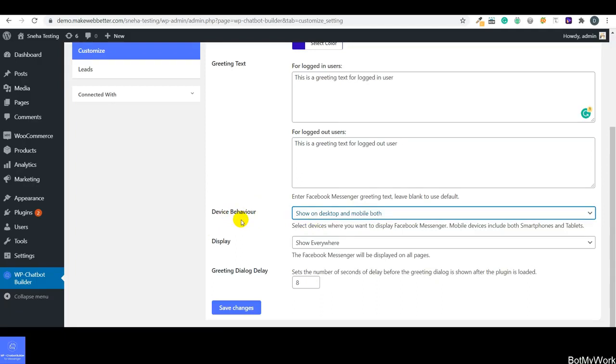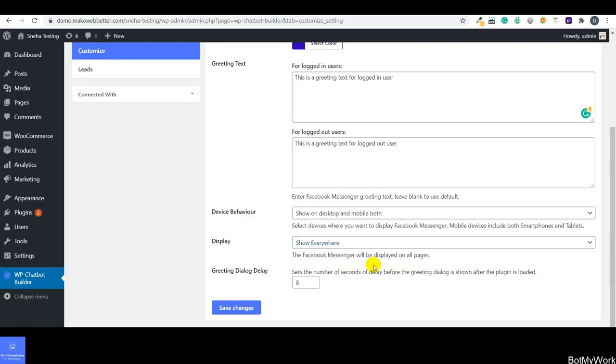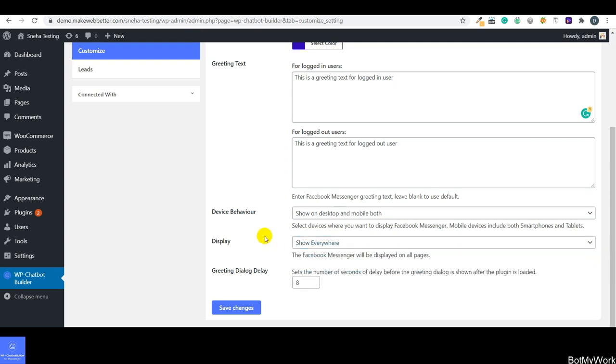Next is display. So guys, from here you can select the places where you want to show the Facebook Messenger. If you have selected the option of show everywhere, the Facebook Messenger will be displayed on all the pages.